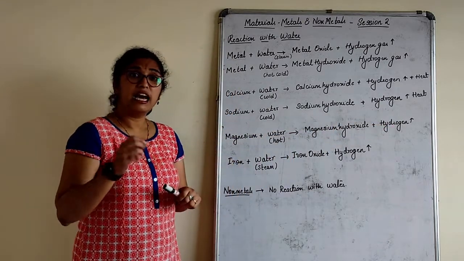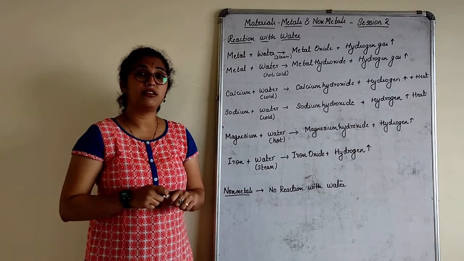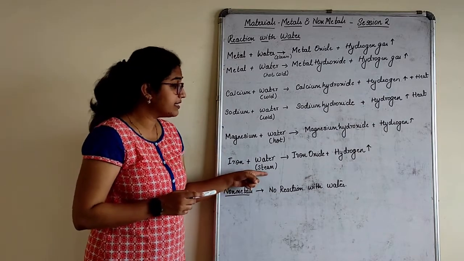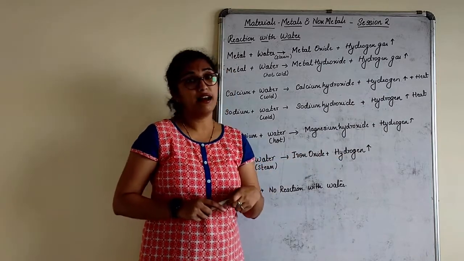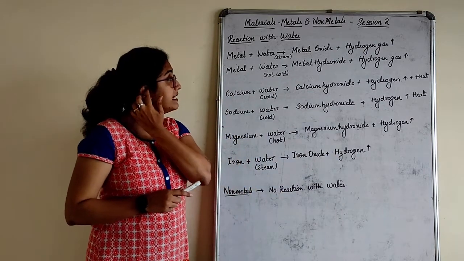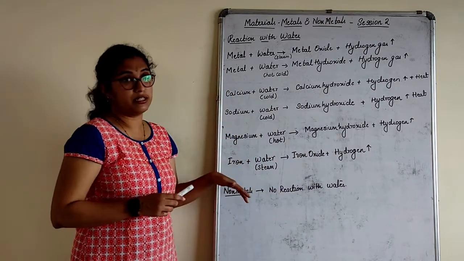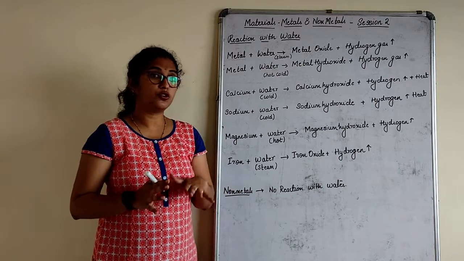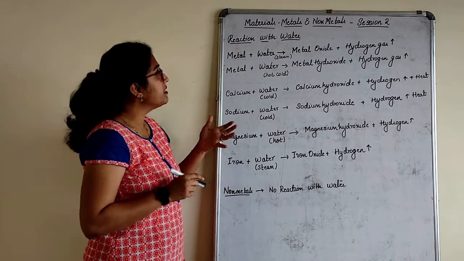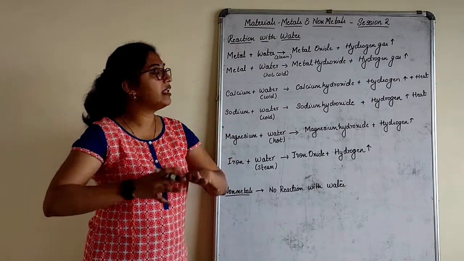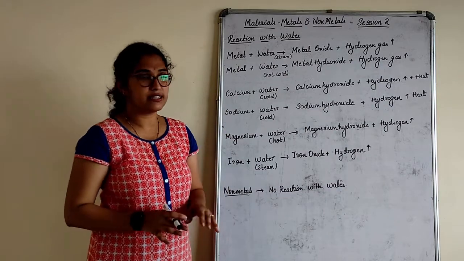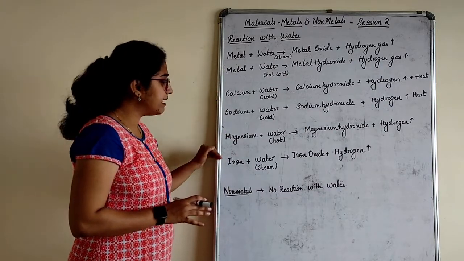Take iron. Iron will not react with hot water at all. It will react only with steam, giving iron oxide and hydrogen. Now this is a bit in depth, I have gone and given you this. In your book, if you go and see, you only have metals reacting with water to give metal hydroxide and hydrogen gas. But this is a bit detailed information.